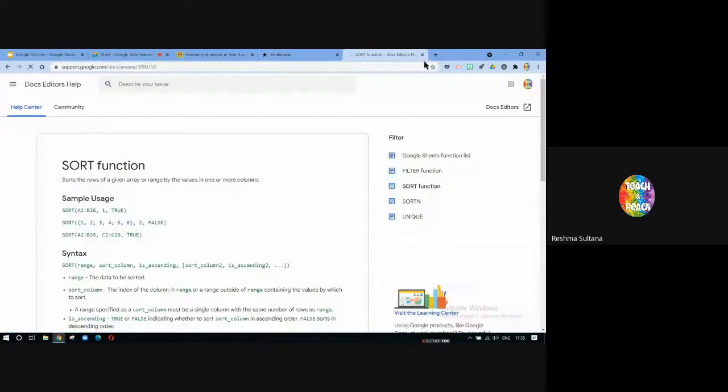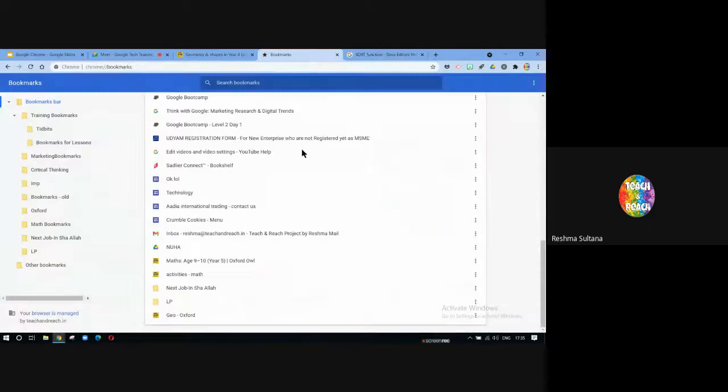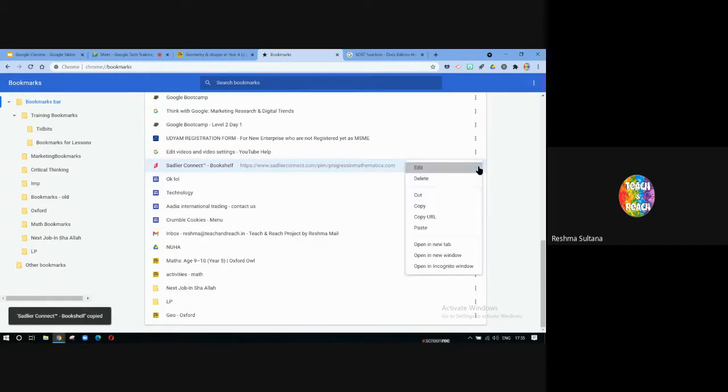It's going to take me there. Another thing that you can do is copy. If you want to share your bookmark with a friend quickly, I can just click on copy and paste it wherever I want. Another thing is copy URL. You can paste the one that I cut, or whichever you copied, you can paste it. You can open it in a new window or a new tab or an incognito window. These are the different things that you can do with a bookmark.